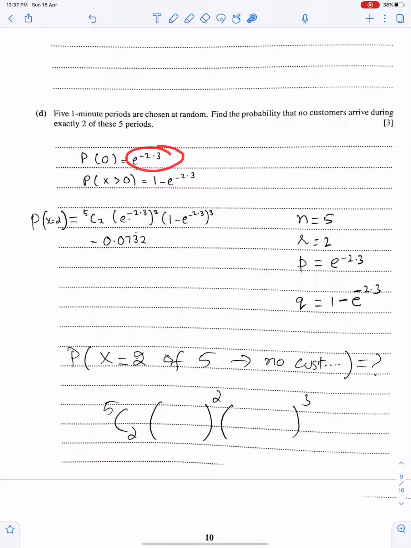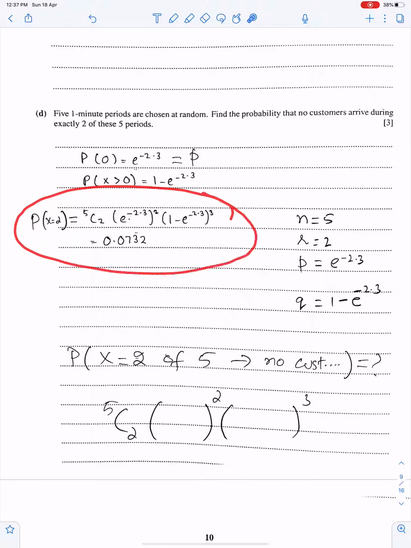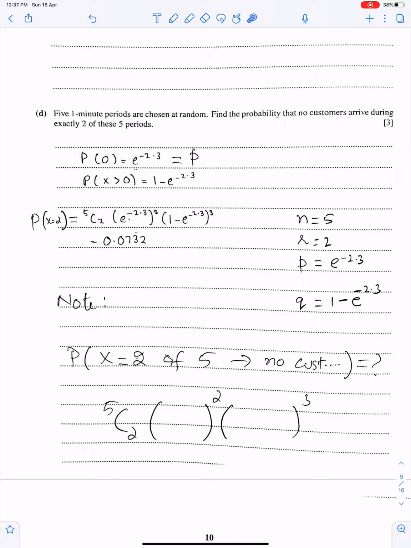So this is p, and q must be 1 minus this, because q is 1 minus p. So you have to write p here, meaning e power minus 2.3 here, and q here. This part is important. First find p through Poisson and then use this p in binomial.